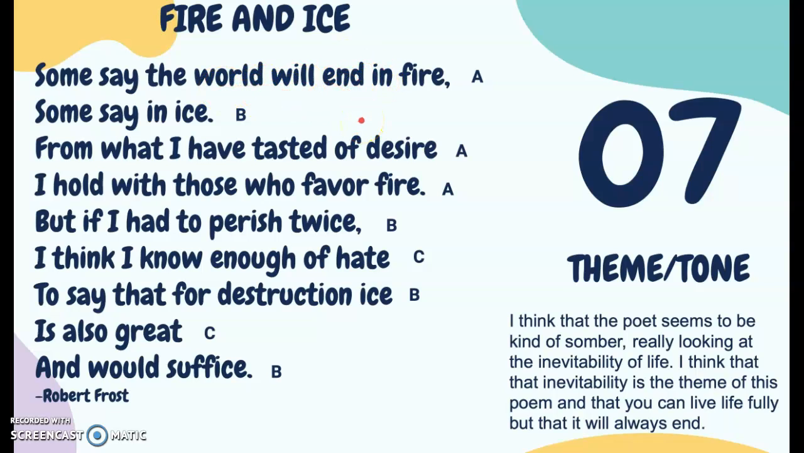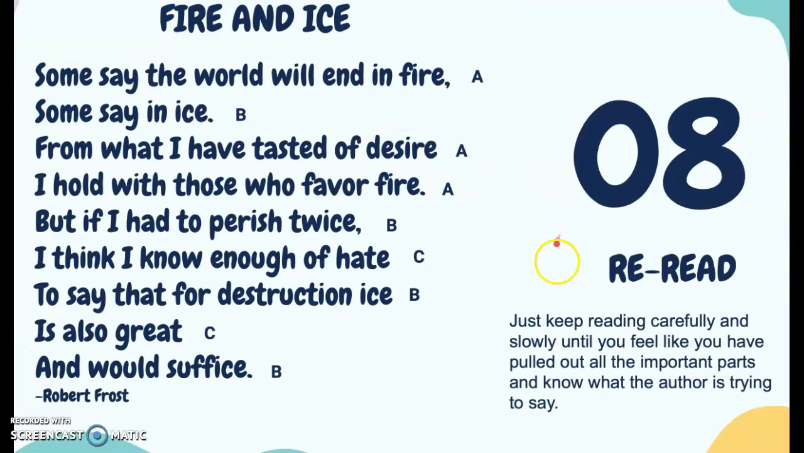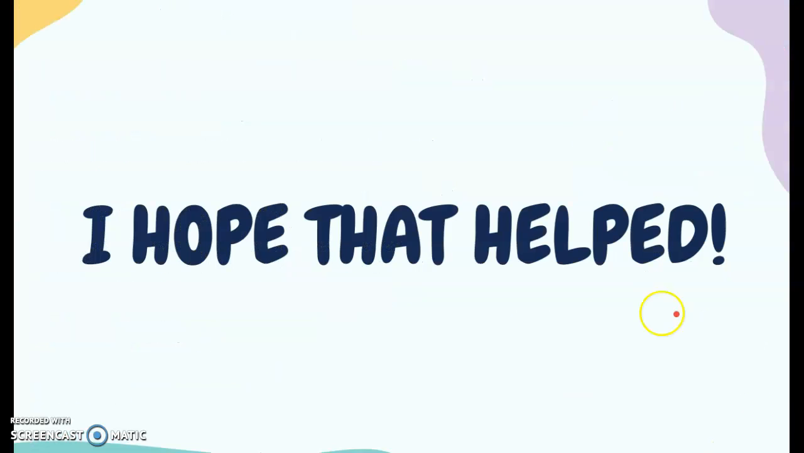So I think that this is a big theme in the poem of inevitability, and that you can live a full life, but that the world will always end. So then we're going to reread and reread and reread. Every single time that you read a poem many times over, more things are going to end up sticking out to you. So then you can kind of pick more things out and come to understand the poem a little bit better. So I really hope this helped.